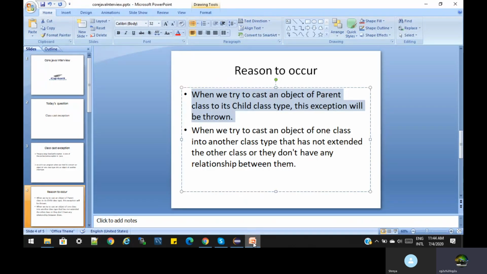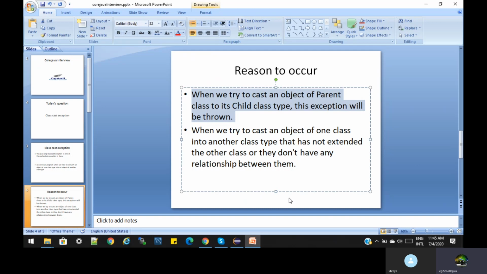Meaning, when we try to cast an object of a class into another class type that does not extend it, there is no relationship. File and String are not in a relationship. The only relation between them is that both extend the Object class. But using that, we are forcing a relation between them, though they are not related to each other. That's where we get the ClassCastException. So these are the two scenarios where we get the ClassCastException.